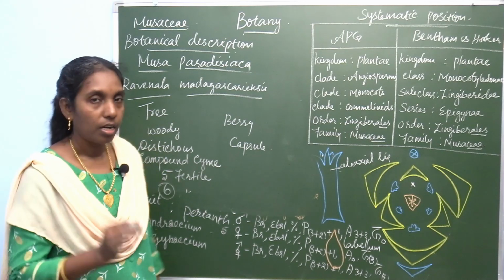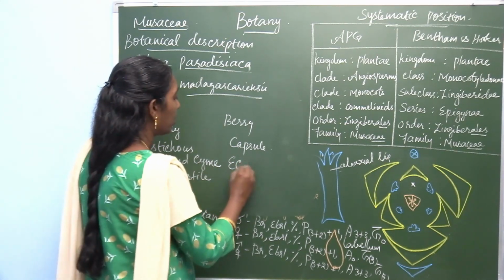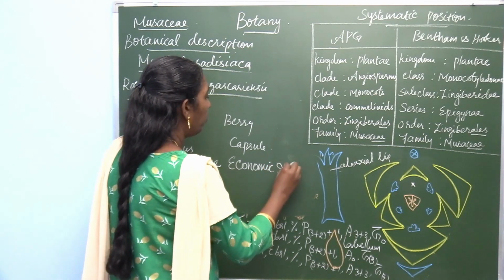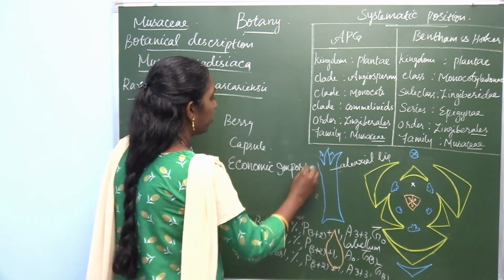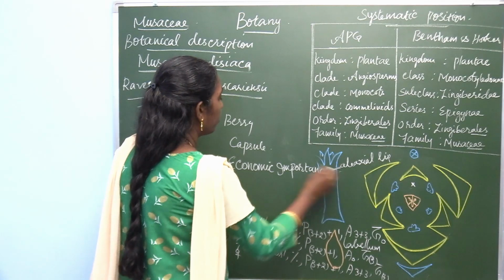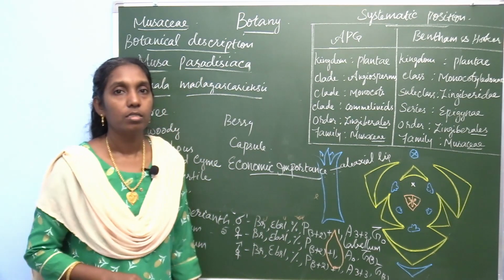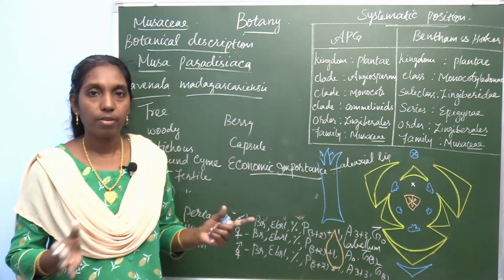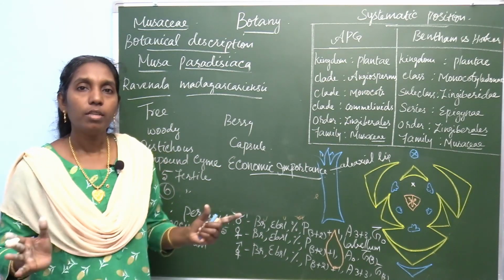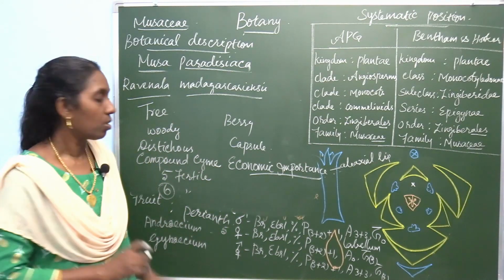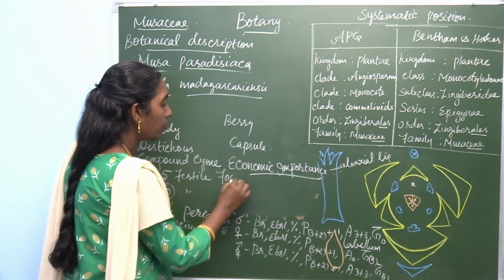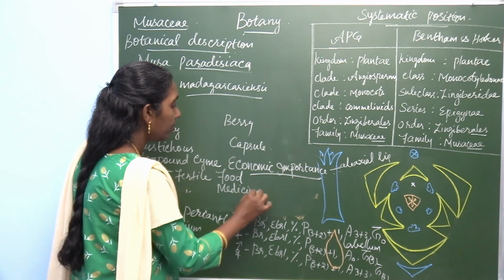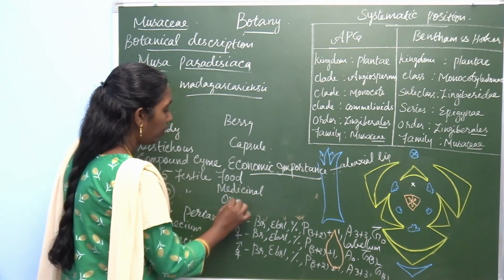Finally, another question is economic importance. Economically, the entire family of Musaceae is used in several ways. In all families the common uses are food plants, medicinal plants and ornamental plants.